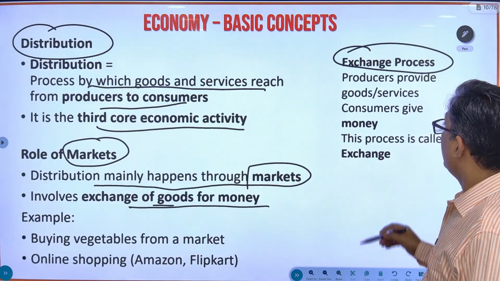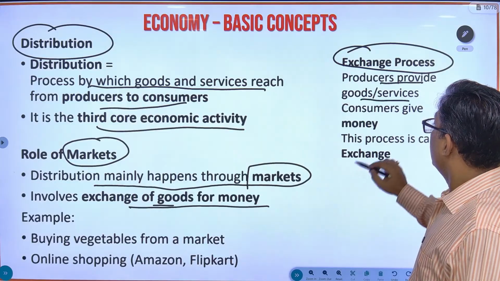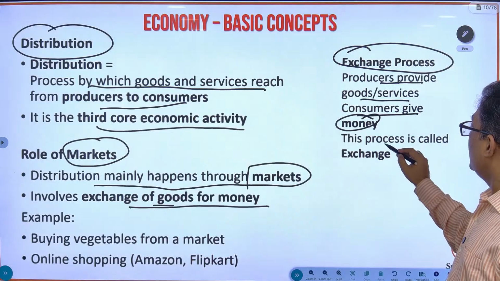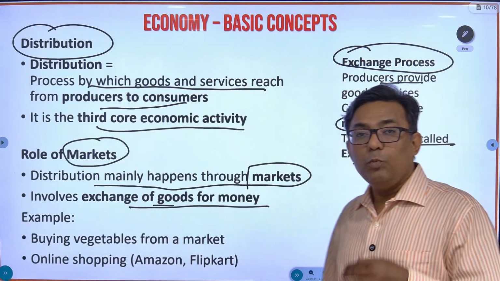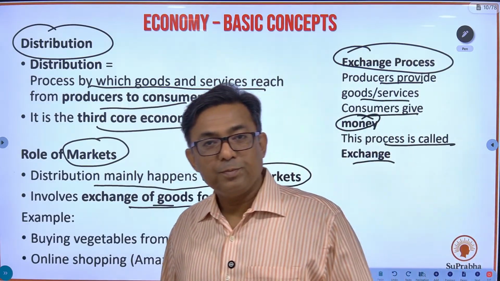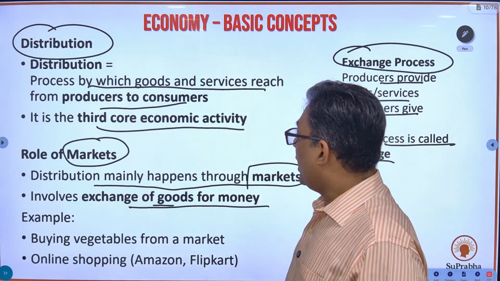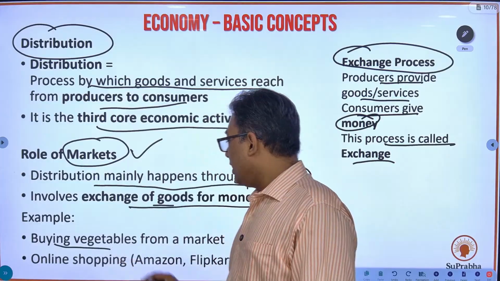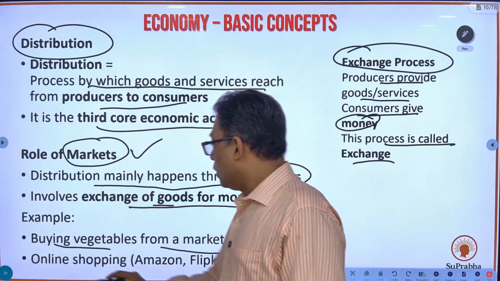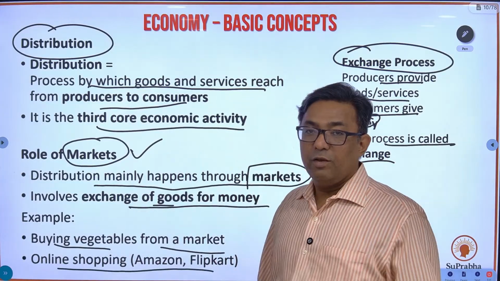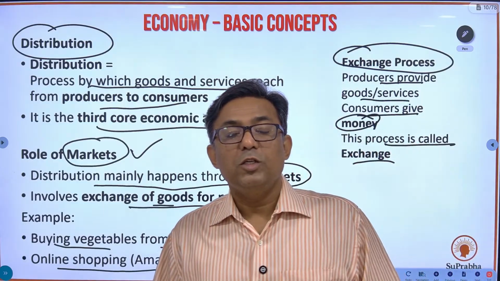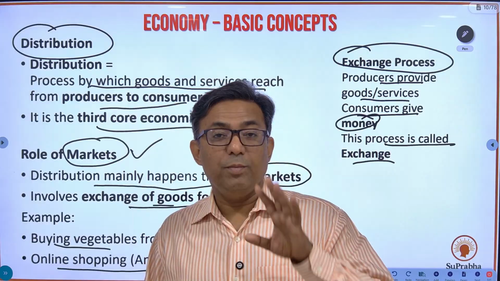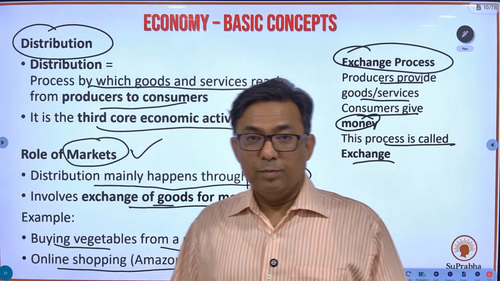What is this exchange process? Producers provide goods and services, consumers give money for these goods and services. This process is called exchange. So you pay money, get something, that is exchange. So this exchange process happens in the market. Example, buying vegetables from a market, online shopping. Even Amazon, Flipkart, they provide online shopping. So that is also a market. It might be a digital market, but it is an online market. It is a market. Fine.